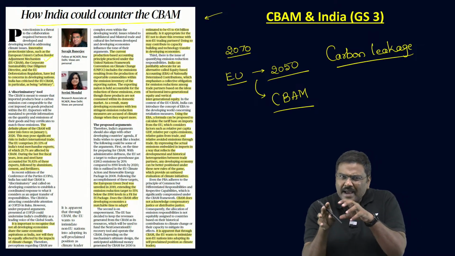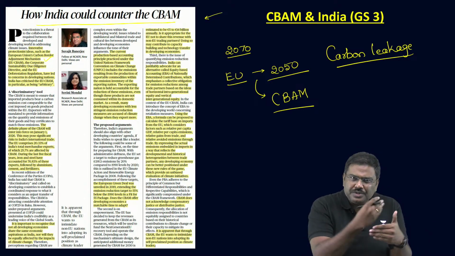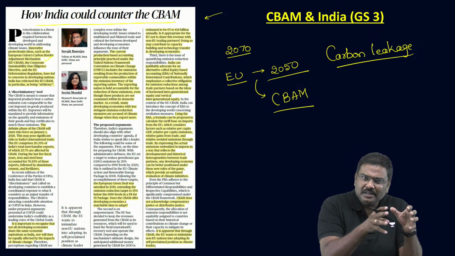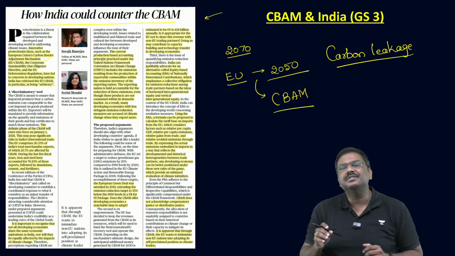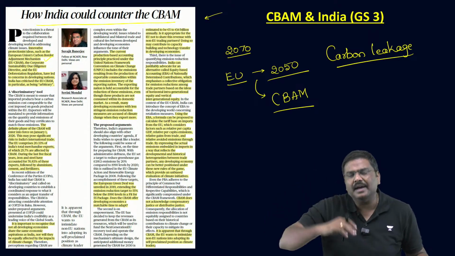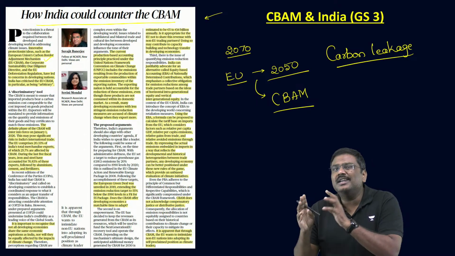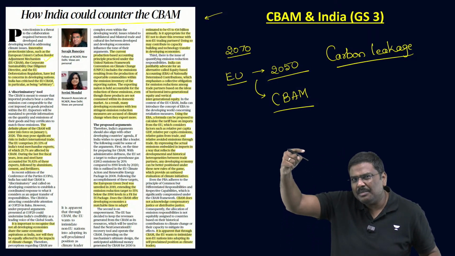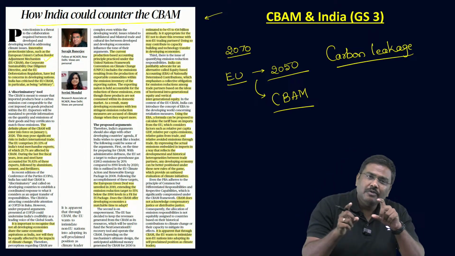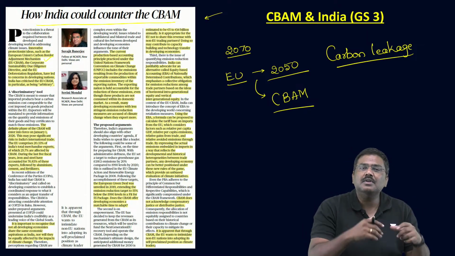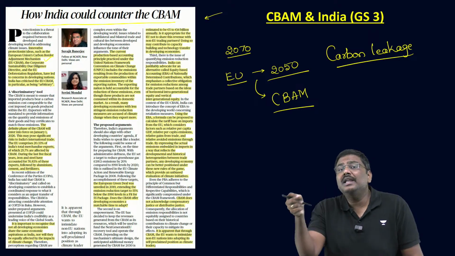And because these are much more relaxed, the manufacturers in European Union markets, rather than producing and selling in their market, that is within the European Union, will export this manufacturing to other countries where the standards are much more relaxed. Which essentially means these products which are manufactured in other countries will cause very high emissions. They will be imported into the market of European Union and will be used for production or for the purpose of sales for consumers. So the problem is carbon leakage here.